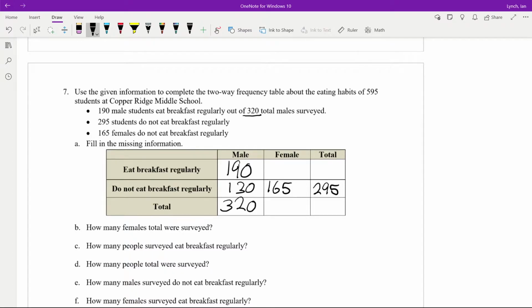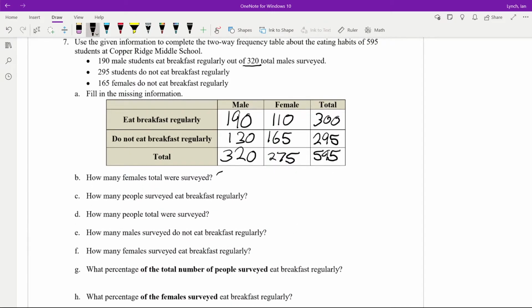And of the 595 surveyed, that means that the people who eat breakfast regularly has to be 300 students, because 595 minus 295 is 300, which means that the total number of females who eat breakfast regularly has to be 300 minus 190, which is 110. Add up 110 with 165 and you get 275, which means male plus female, we do get that total. How many total females were surveyed? 275.